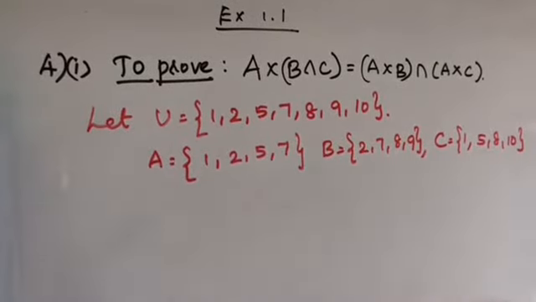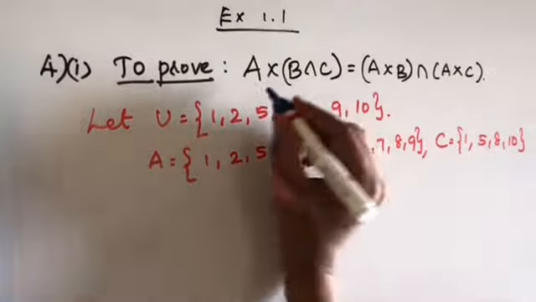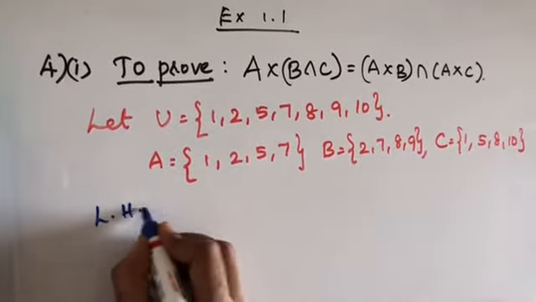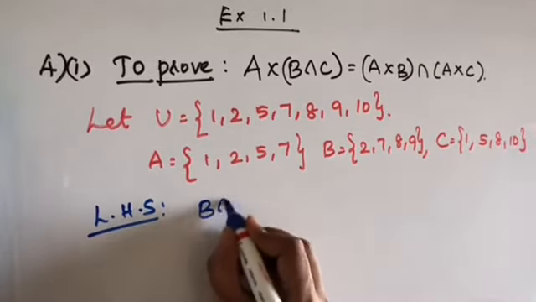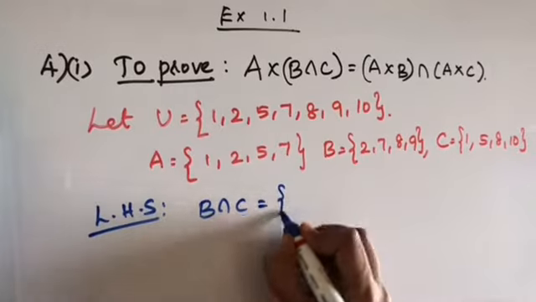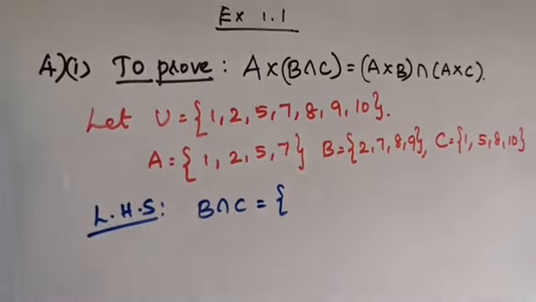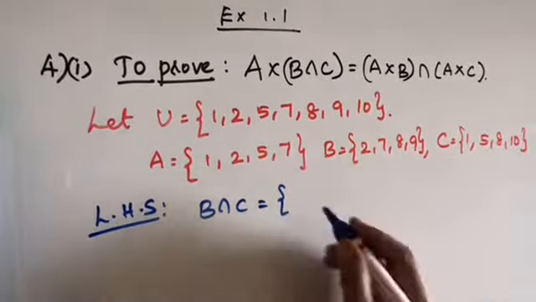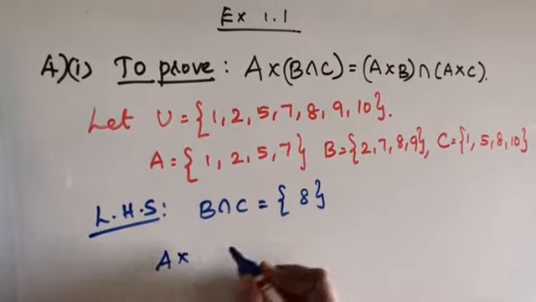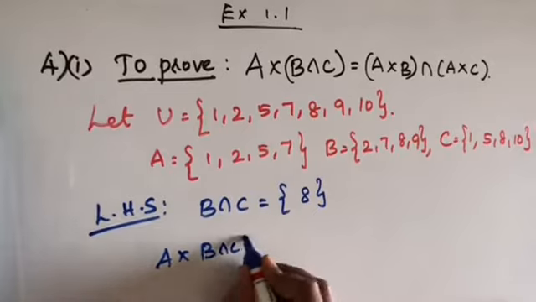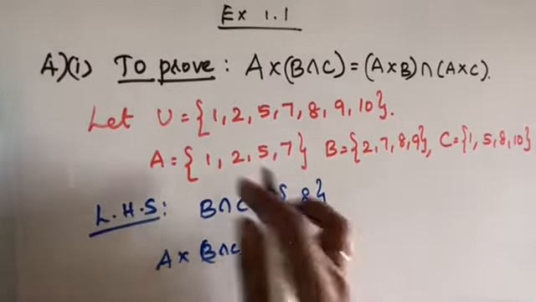First, we have to calculate the LHS. Let's take the left hand side. For that, we'll calculate B intersection C. What are the common elements in these two sets? 2, 7, 8? 8 alone. So A cross (B intersection C). What is the set A?